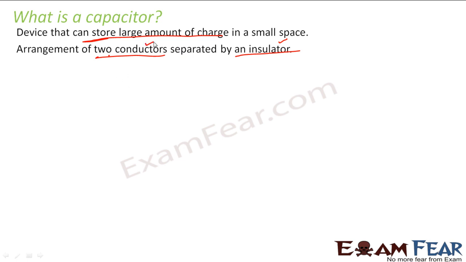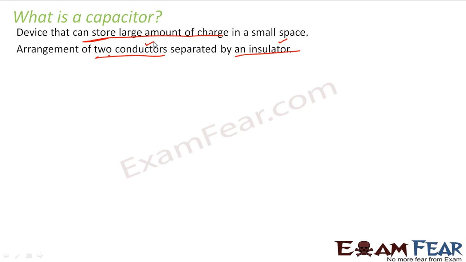So again, you have two terms here, conductor and insulator. I am very sure that all of you must be knowing what is a conductor and what is an insulator. A conductor is something which allows electricity to pass through it, which we mostly call good conductors of electricity, right? And when we say an insulator, it means something which is a bad conductor, which doesn't allow electricity to pass through it.